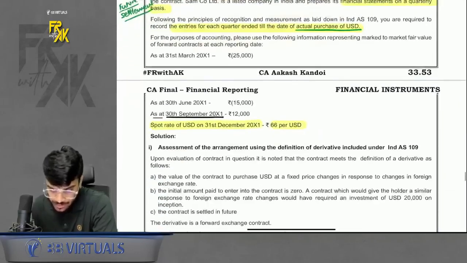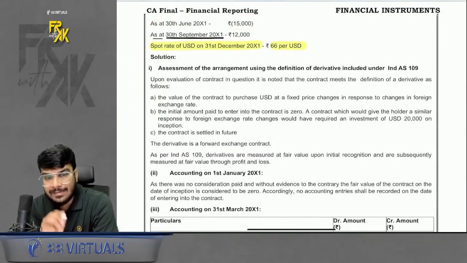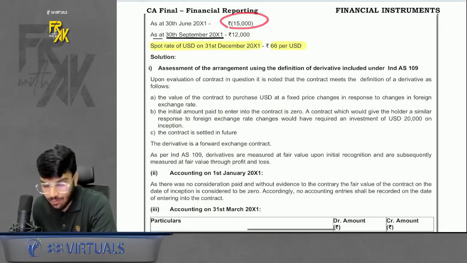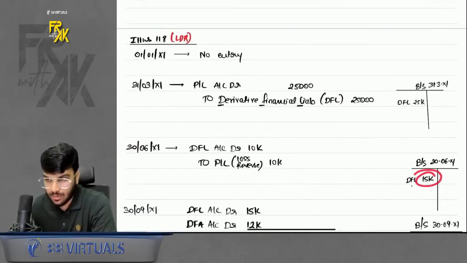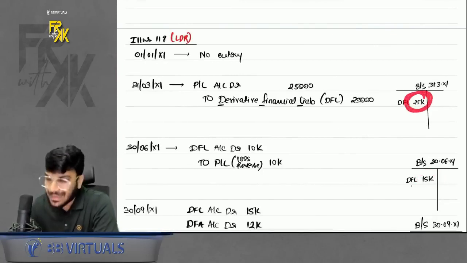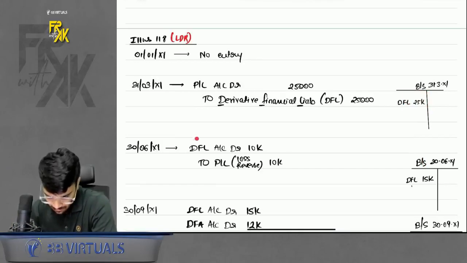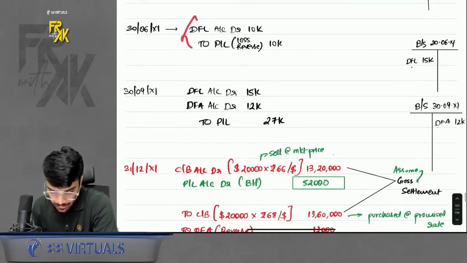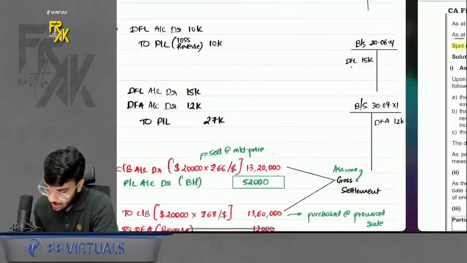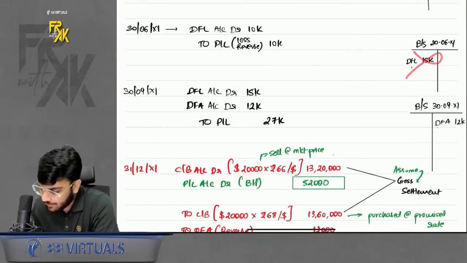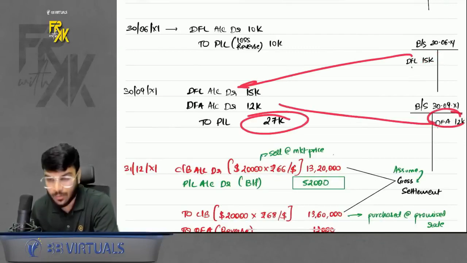Acha. The position as at 30th June is given 15,000 negative. As at 30th June does not mean that you have to book another 15,000. Remember I told you this is the as on position. So your loss from 25,000 has reduced to 15,000. So you will reverse 10,000 of loss. Then on the 30th September your position is positive 12,000. Right. So now DFL is over. DFA is there. So whatever DFL is there, reverse it. DFA book it, transfer to profit and loss.